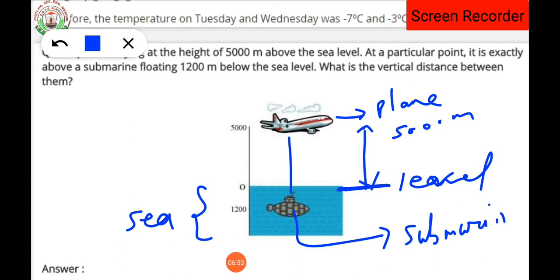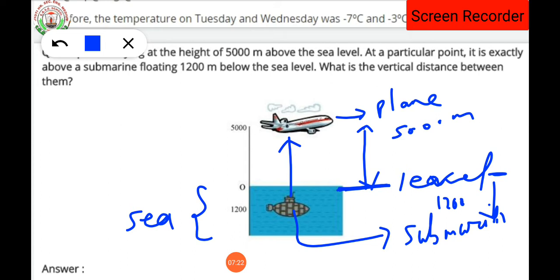That means exactly at the top of the submarine. Floating at 1200 meter deep. That means this is the level of the sea, and the position of the submarine inside the sea will be 1200. So the position of the submarine is 1200 meter below the sea level. Below the sea level, that means inside the sea.